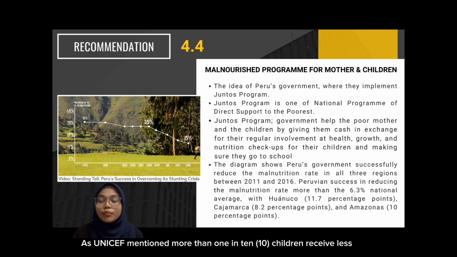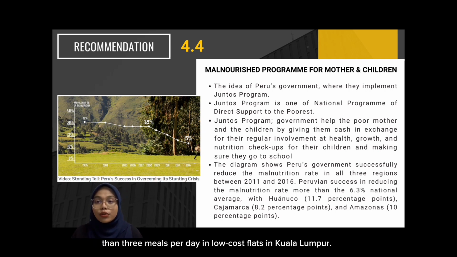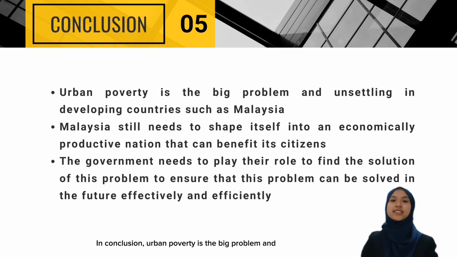As UNICEF mentioned, more than 1 in 10 children receive fewer than 3 meals per day in low-cost flats in Kuala Lumpur. Then, due to the high expense of food, around 97% of households in low-cost flats in Kuala Lumpur are unable to provide nutritious meals for their kids. Thus, this recommendation seems able to help improve the statistics and the need to achieve complete nutrition among urban mothers and children. In conclusion, urban poverty is a big and unsettling problem in developing countries such as Malaysia.